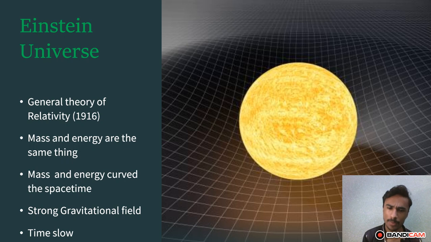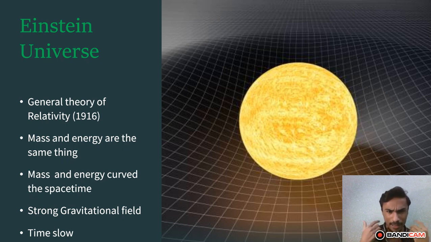The general theory of relativity is the theory of strong gravitational fields. We astronomers and physicists apply it in very strong gravitational regimes like black holes, neutron stars, pulsars, and these objects.